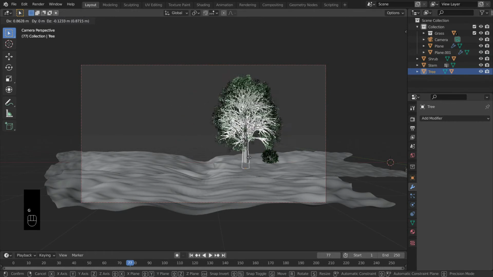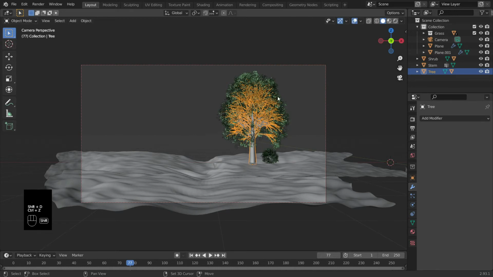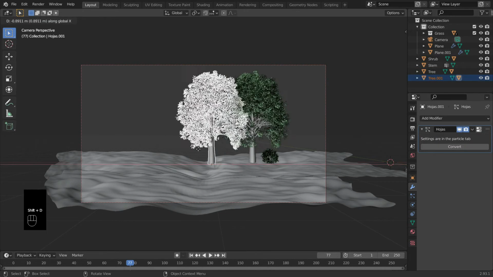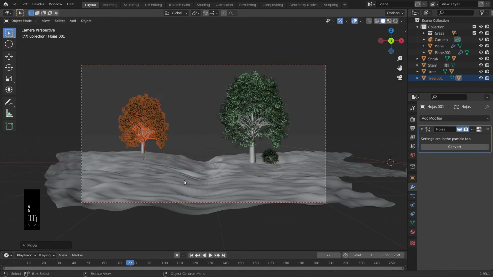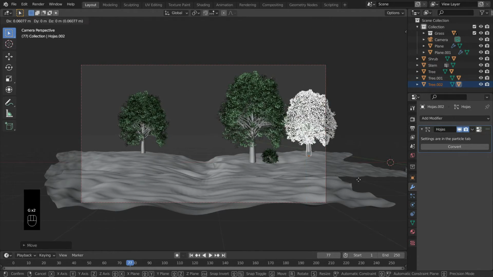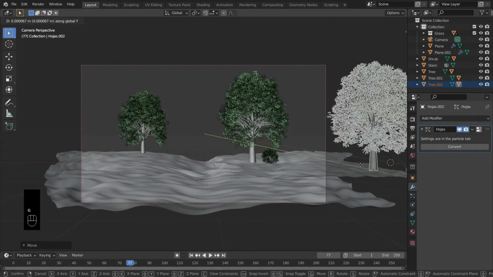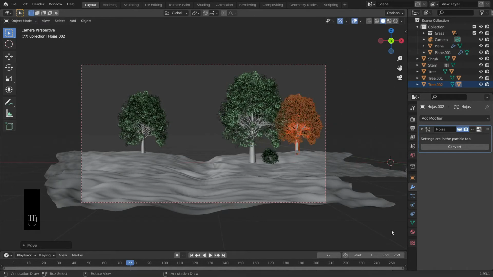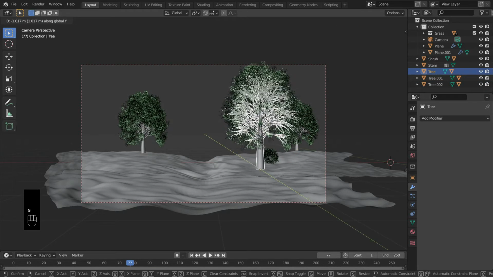So now after customizing our ground, I will place the tree, and make sure that you have selected both the leaves and tree. To duplicate it, I will place the tree a little behind to have some variations of distance. And if you want to make a tree very far from a tree, you can scale it down to make the illusion that the tree is very far.